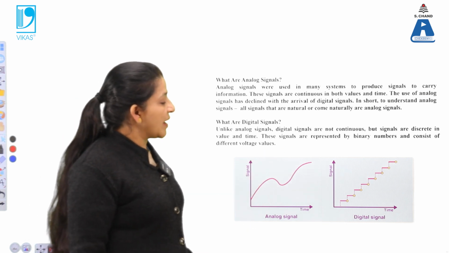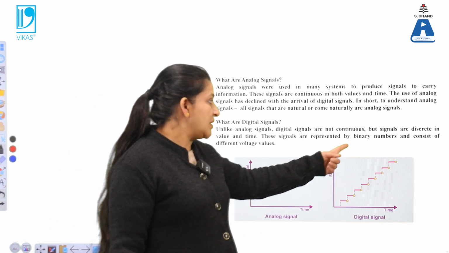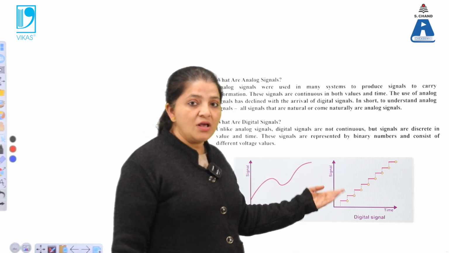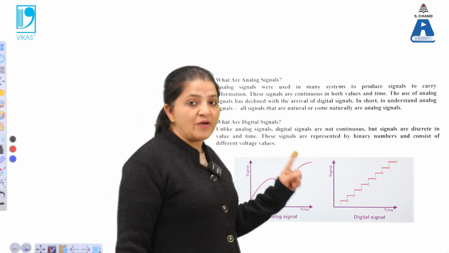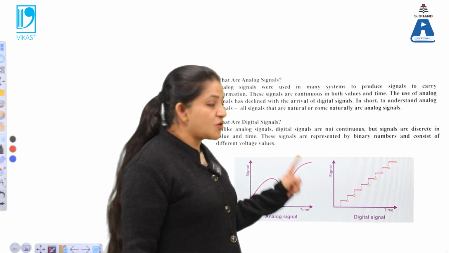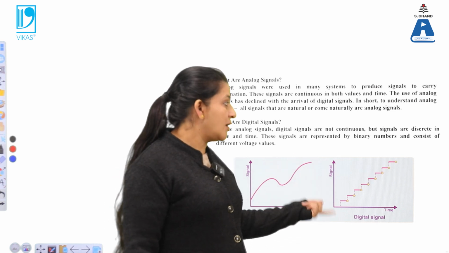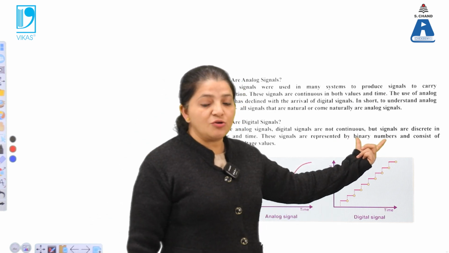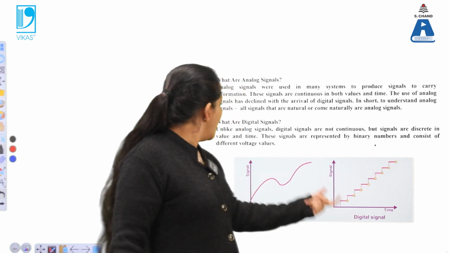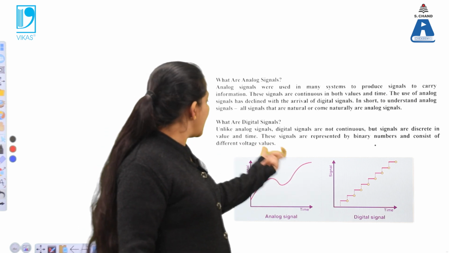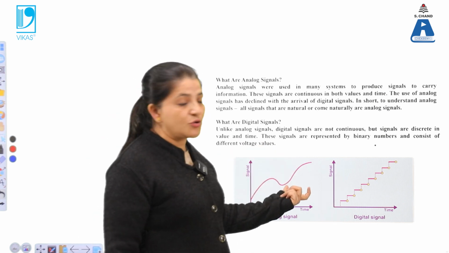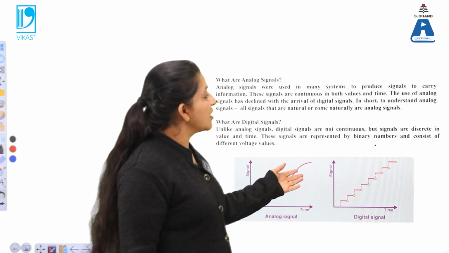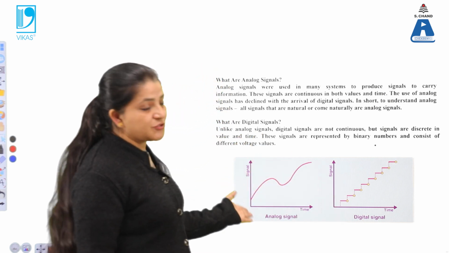So what binary numbers are used here? If the voltage is on, it gives us an output value of 1. If it is off, nothing is there, and the output value is 0. So binary numbers are used here to describe the output value, and different voltage values are also given. That means the voltage can be tuned, so information can be carried from one place to another.